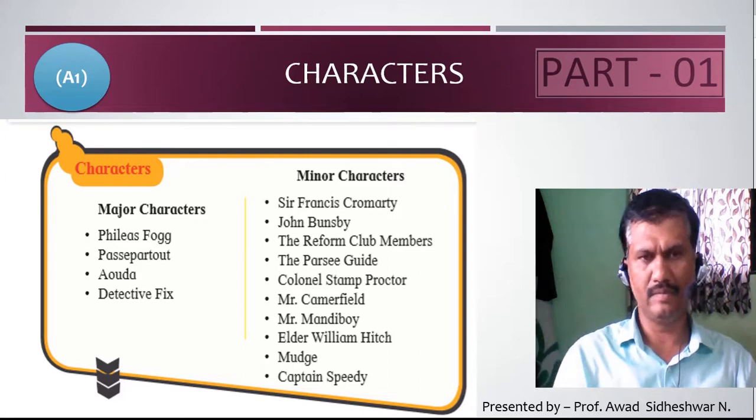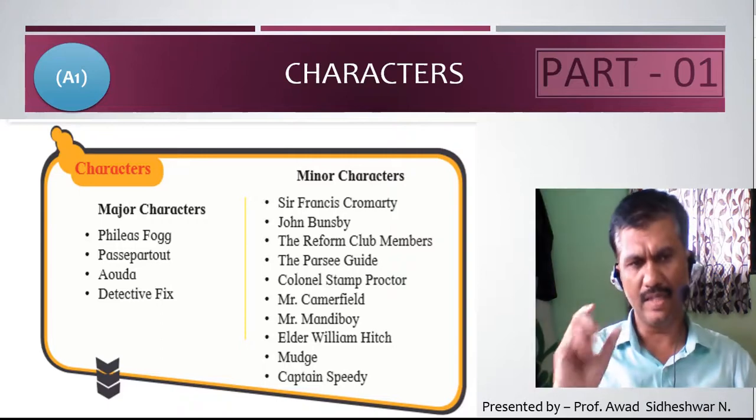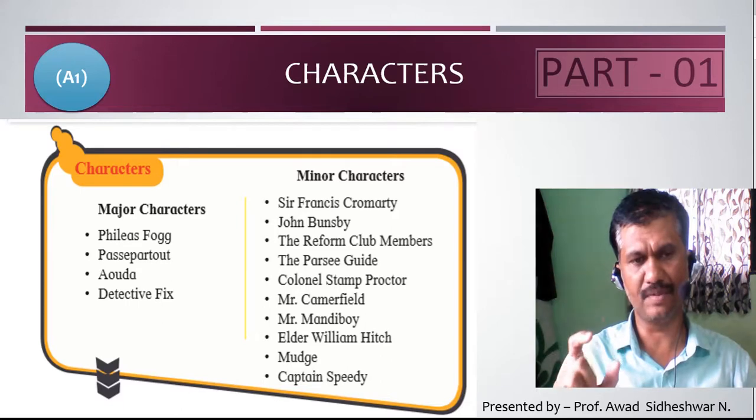Before learning the novel, it is essential that we should know the different characters who played different roles in the novel. There are four major characters in this novel. The first is Phileas Fogg. Phileas Fogg is a major character, or in short we can say he is the protagonist of the novel. Second, Passepartout. He is a servant of Phileas Fogg. Next, third character, Auda, and the last, Detective Fix. So these four characters are present in each chapter of the novel.